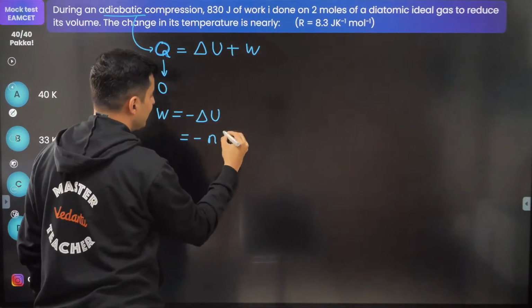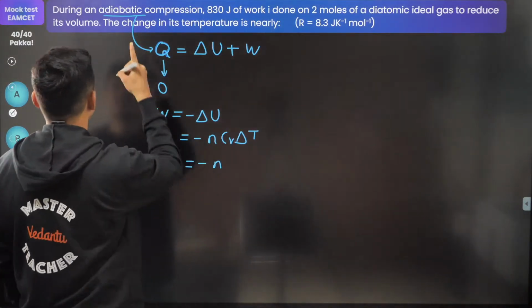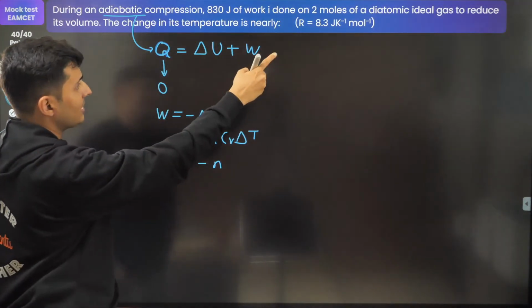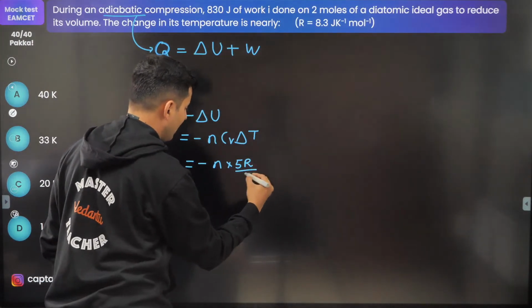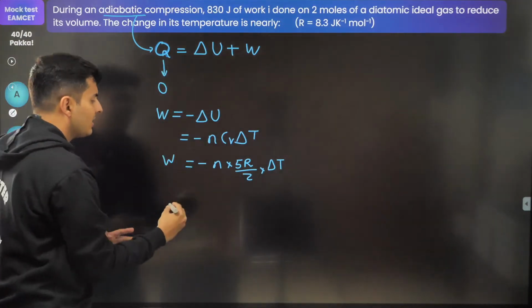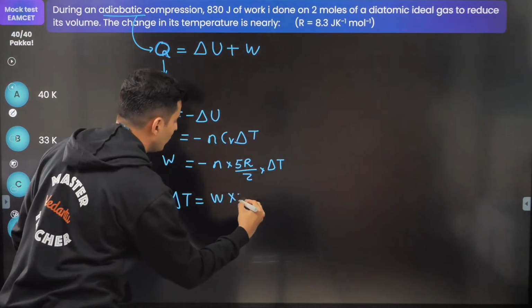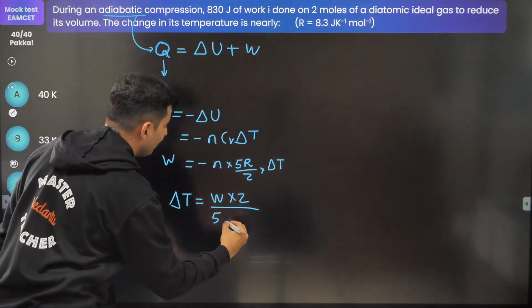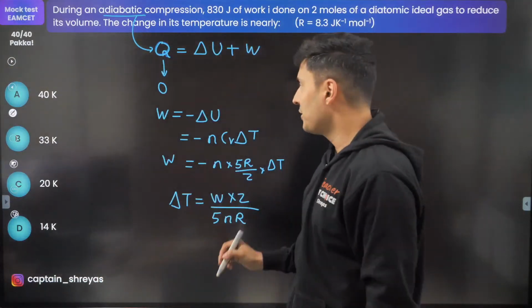So the work done will be negative delta U. Delta U is n Cv delta T. Now Cv, because it's a diatomic gas, will be 5R by 2 into delta T. Now let's find out delta T. So delta T will be work done into 2 divided by 5nR. Substitute everything that you know.